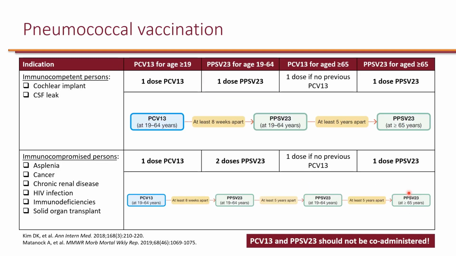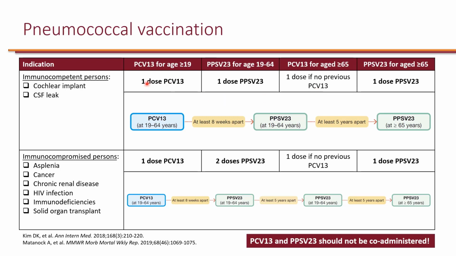Now, for immunocompetent persons with CSF leak and cochlear implant, because they are at extra risk of getting meningitis, it is recommended that prior to age 65 they get 1 dose of PCV13, but in addition, they also need to get 1 dose of PPSV23. And then once they turn 65, if they have not received a PCV13 before, then they need to get a PCV13.